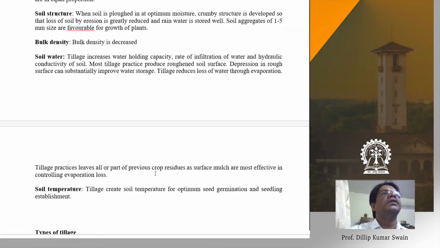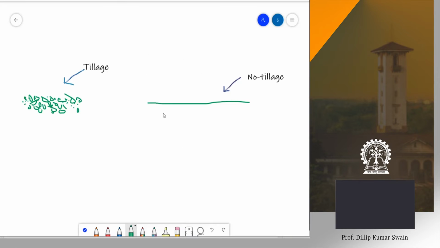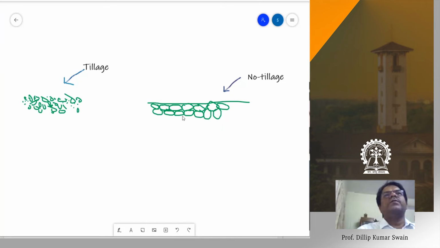Let me do some drawing here, then you will be able to understand. Non-plowed, non-tillage, and the tilled land. In non-plowed land, the soils are not disturbed. Soils are kept intact. Once you do tillage operations, the soil becomes disturbed, so soil particles get separated. This is a non-till land, where soil particles are there but not disturbed. They are in uniform contact with each other.